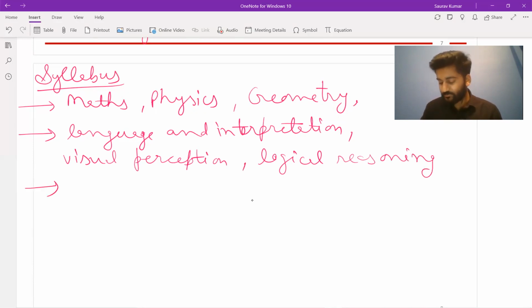Then in the syllabus, the architectural part is also mentioned. The categories are not given; I have made the categories so that you can understand the syllabus better.